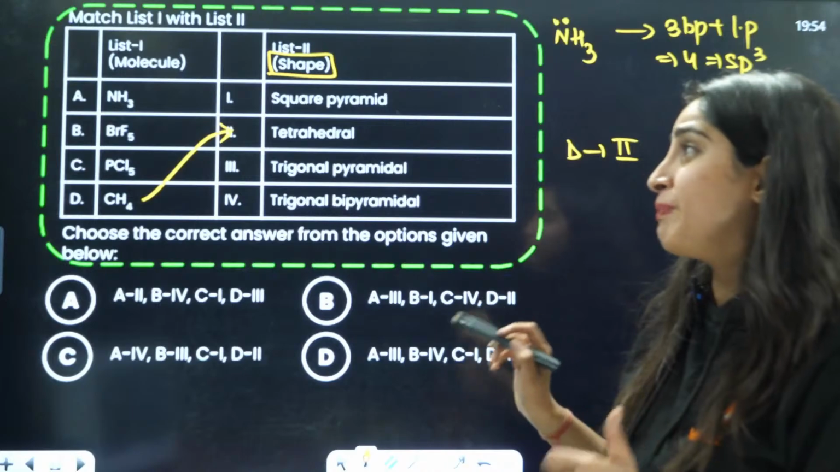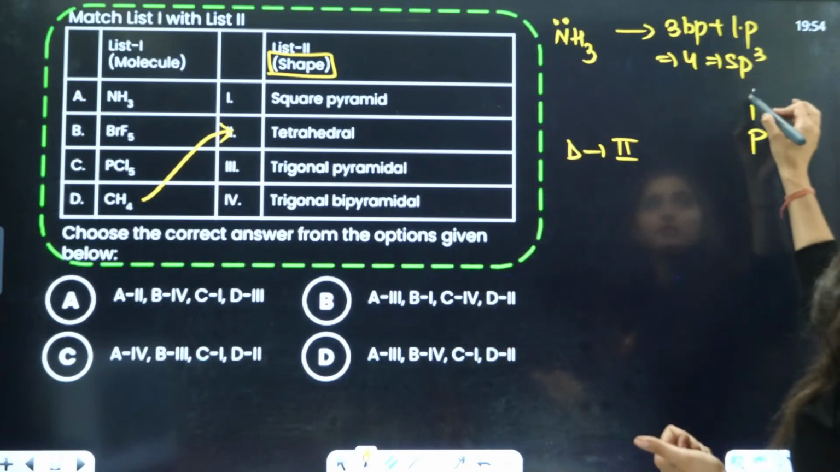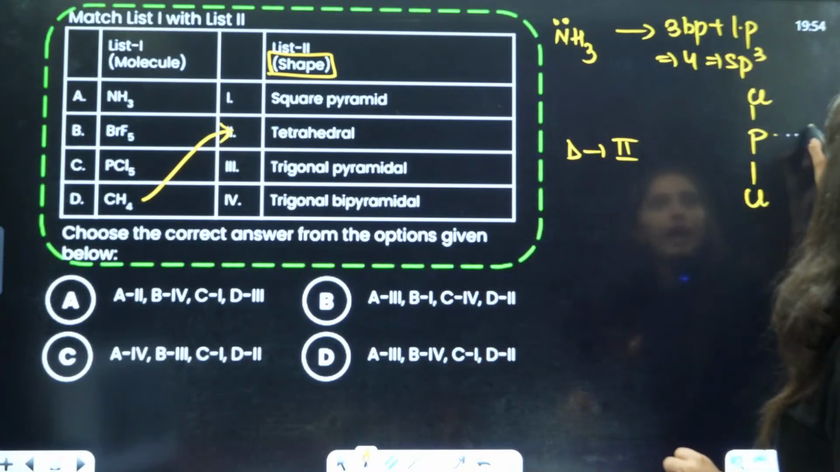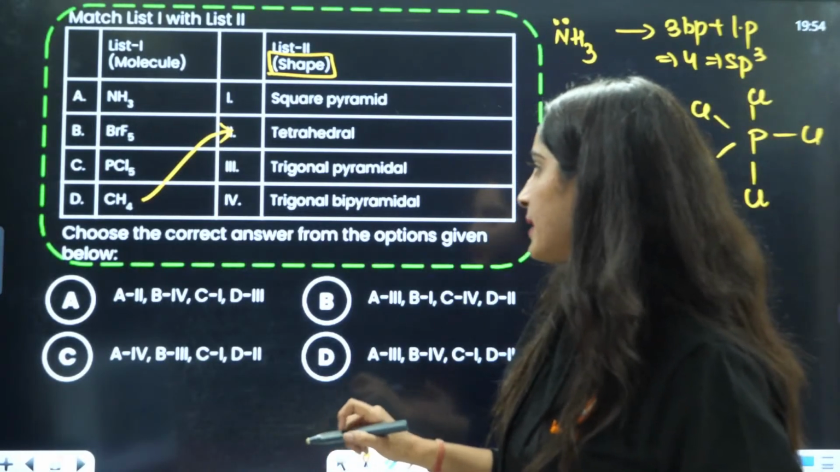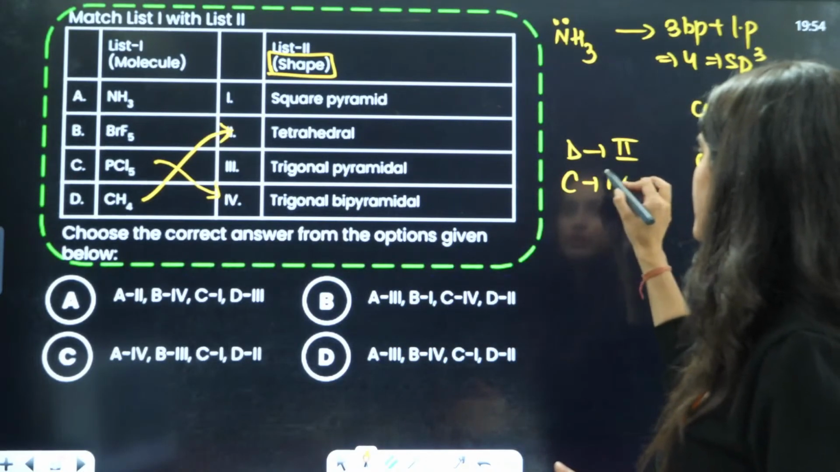Now, if you talk about PCl5, PCl5 is going to be like this. You have 5 bond pairs here. No lone pair you will have. It is going to be your trigonal bipyramidal. So this is going to be 4th. So C is going to be 4th, right?